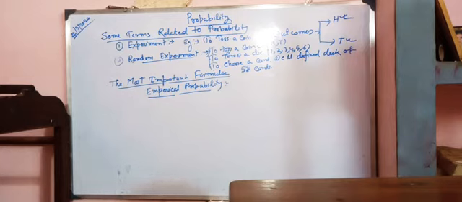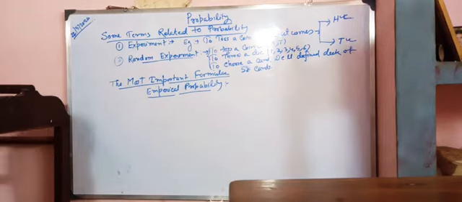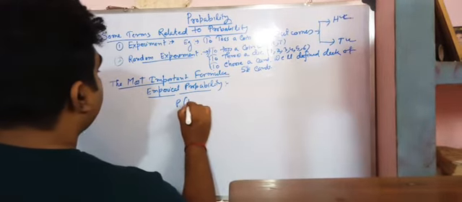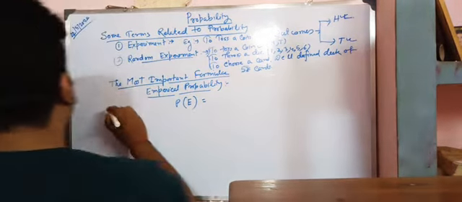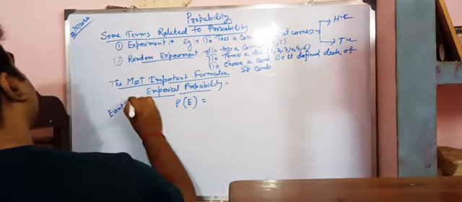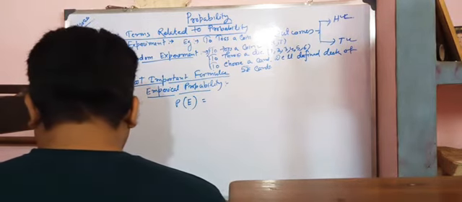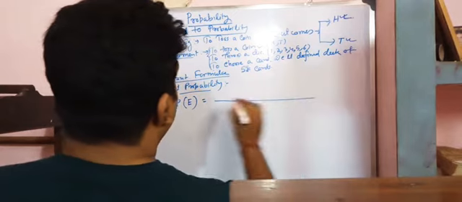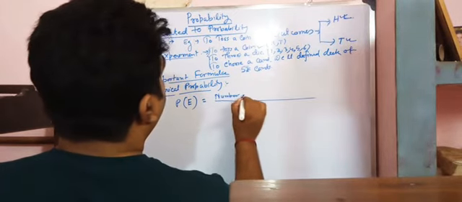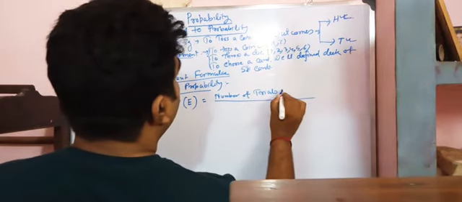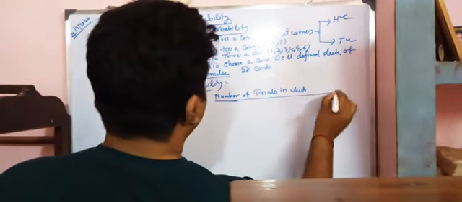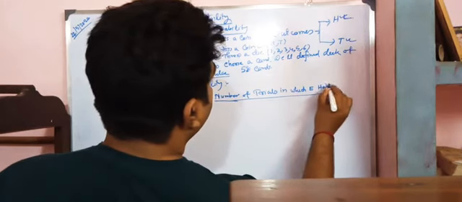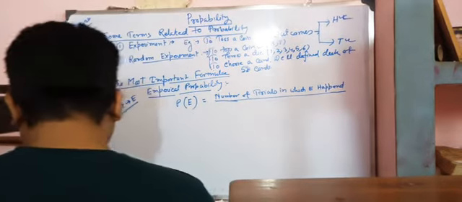The empirical probability of happening of an event E is defined as P of E, the number of trials in which E happened, divided by the total number of trials.